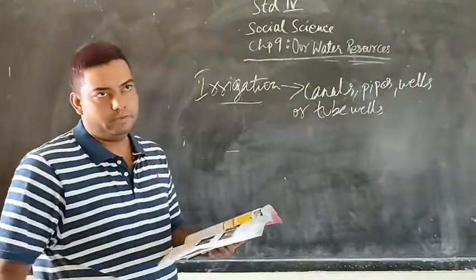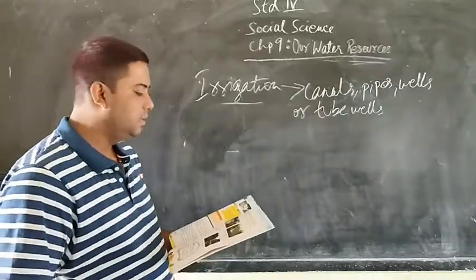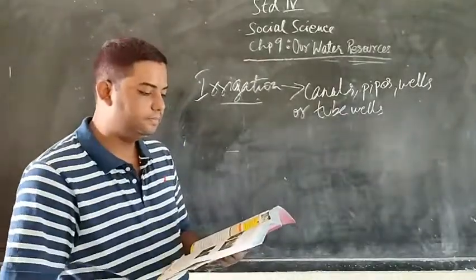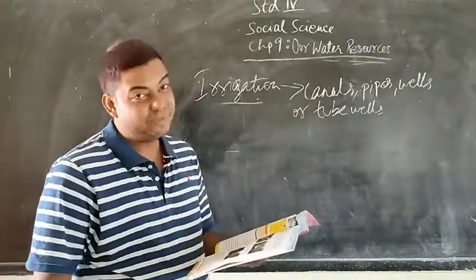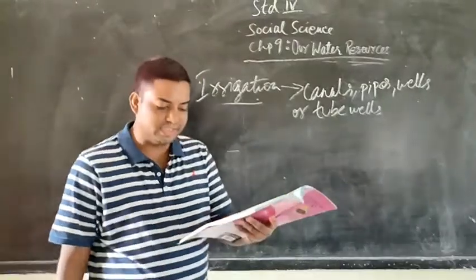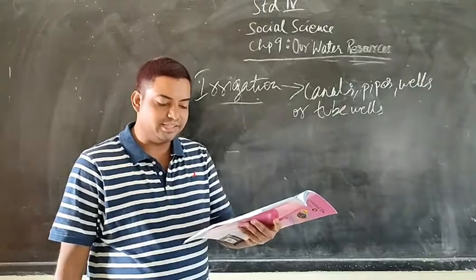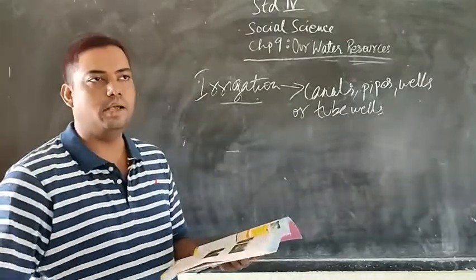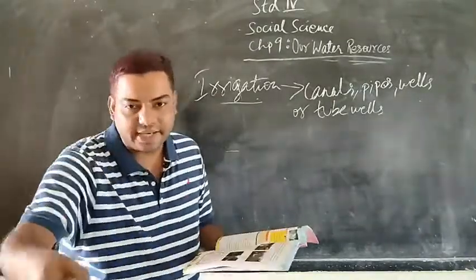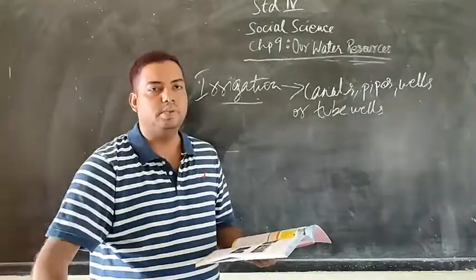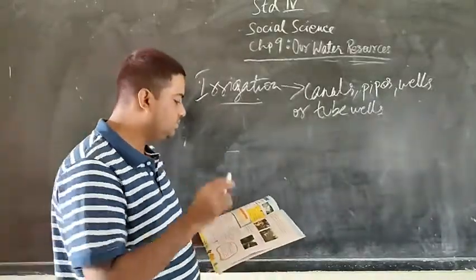And in India, agriculture is mainly dependent on monsoon. However, in case of delayed rains, irrigation is very much necessary. And how is it done? It is done through canals, pipe wells or tube wells, as well as Persian wheels. Now, what is a Persian wheel, my dear children? A Persian wheel is a traditional irrigation equipment which consists of a wheel with large scoops or buckets attached. It is a round wheel-like structure with small buckets attached to each point. As it rotates, it collects water from below the earth or from the well, and as we pull it up, water is available. So this was all about irrigation.